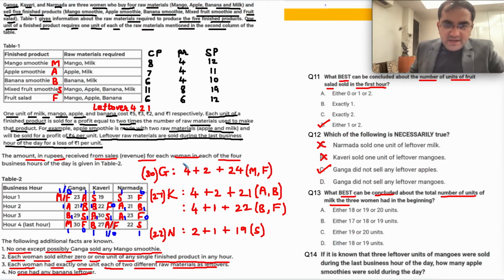Leftover में Ganga has 1 unit of milk. Kaveri leftover, the leftovers that have been sold. See, you have counted everything. Or you have only counted the products that you actually sold. You didn't count the milk from the leftovers. How much milk did the three women have? Ganga had another unit of milk जो कि leftover में चला गया. Kaveri had 1 unit of milk, no matter which case you take, and she sold it in the leftovers. But Narmada did not have the milk. ठीक है.